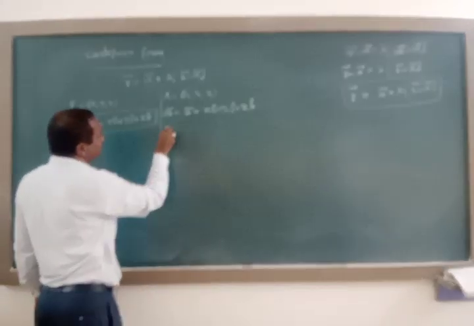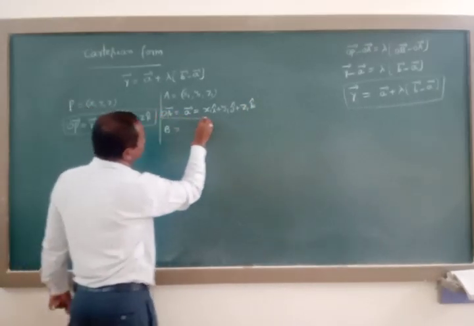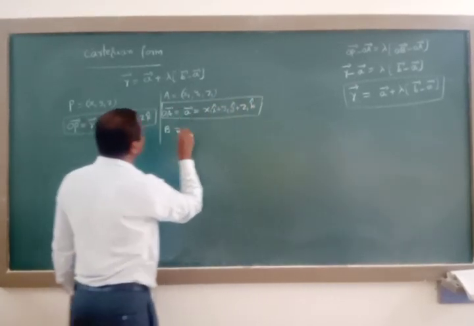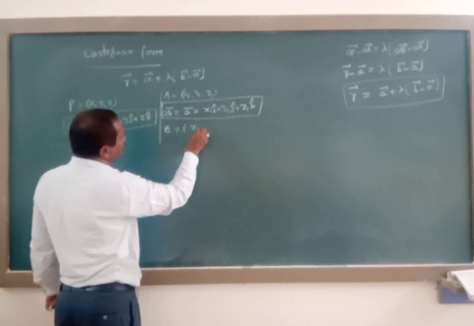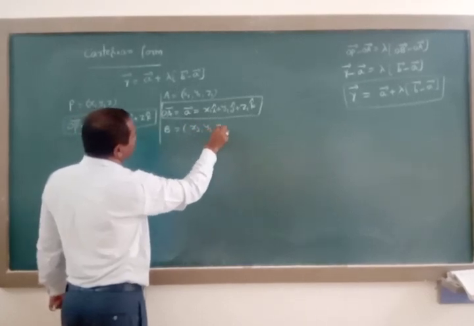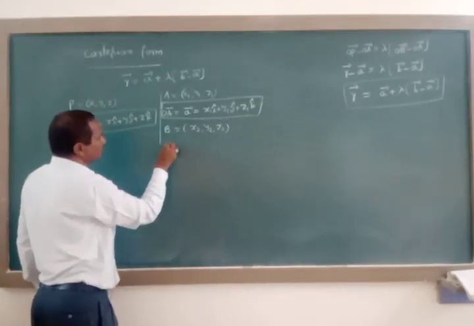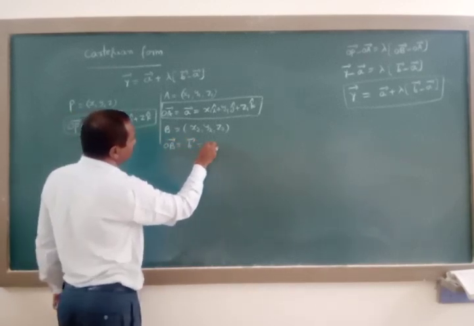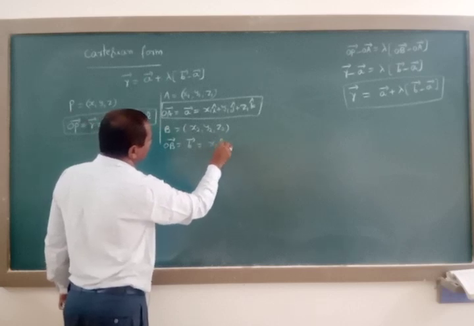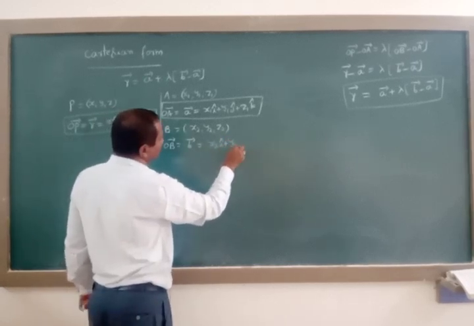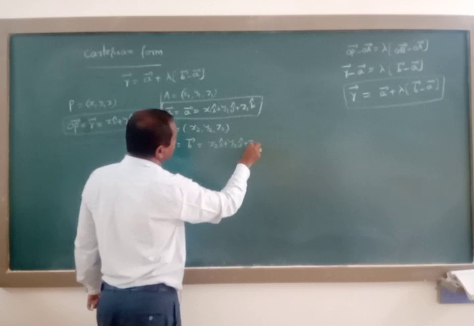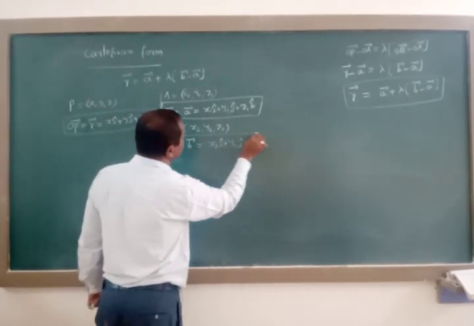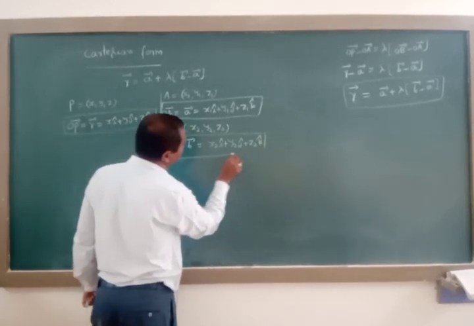That is the position vector of the point capital A. Next, B is equal to (x2, y2, z2). OB vector is equal to small letter b vector is equal to x2 i cap plus y2 j cap plus z2 k cap. It is the second position vector of the point capital B.